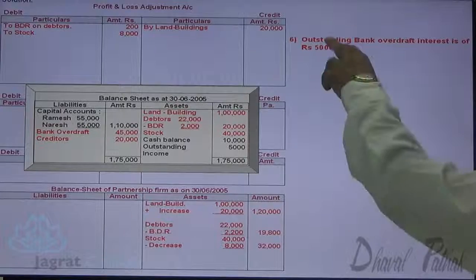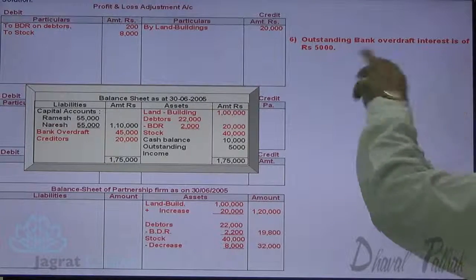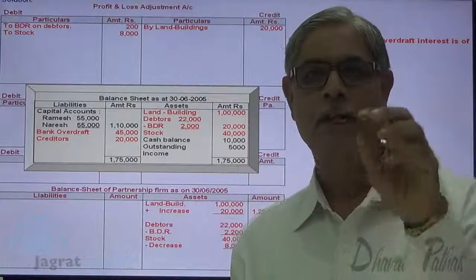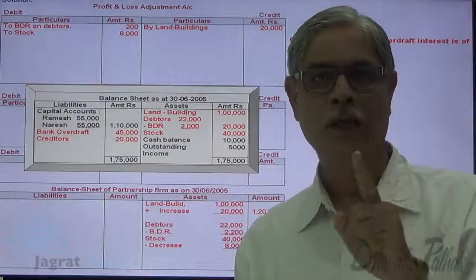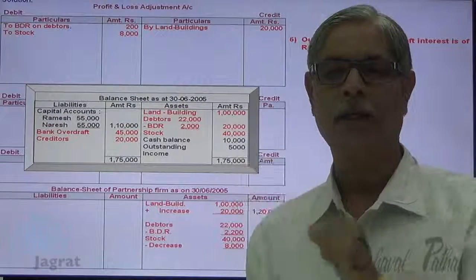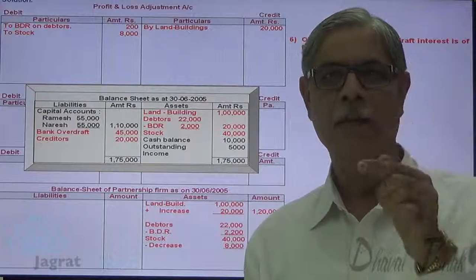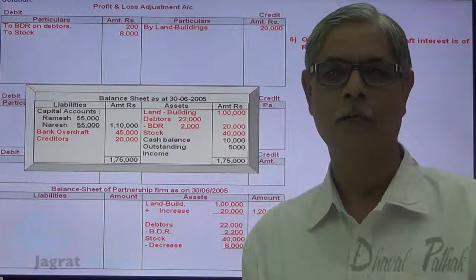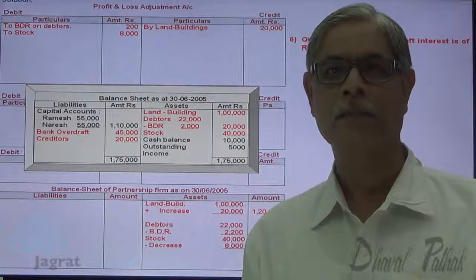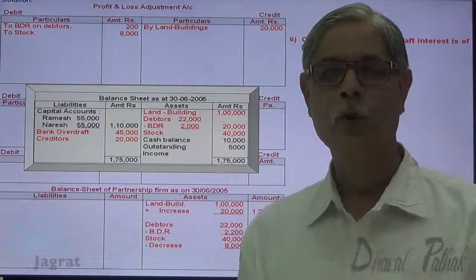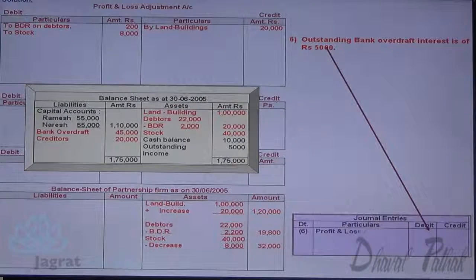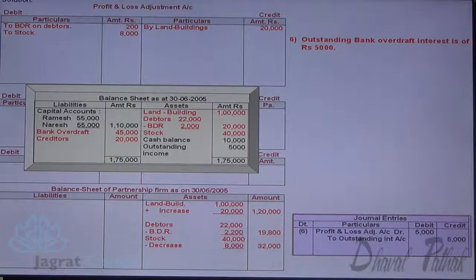Now, outstanding bank overdraft interest is 5,000. Bank overdraft 45,000. Interest outstanding thereon is 5,000. So total liability 50,000 will appear on the liability side. Increase in liability is a loss. That loss requires to be debited to profit and loss adjustment account. So the journal entry for that is profit and loss adjustment account debit to outstanding interest on bank overdraft account credit 5,000.